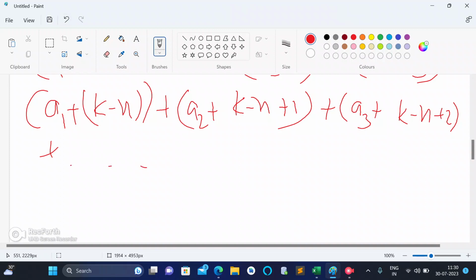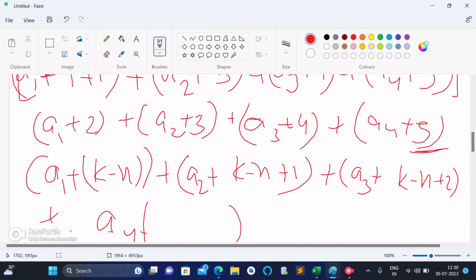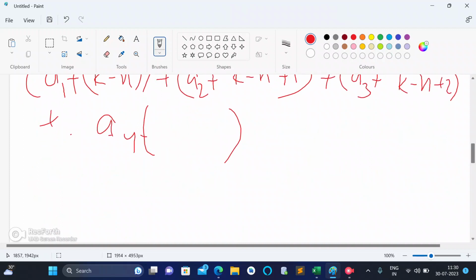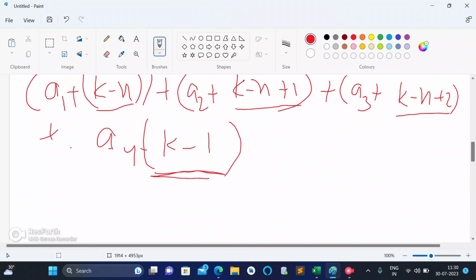Plus a4, so until, let's say there are 4 or more elements, so the a4 into, it's actually 5 of the form. This 5 is actually of the form k minus 1. You can see k minus n, then k minus n plus 1, then k minus n plus 2. And at the end it will become k minus 1.